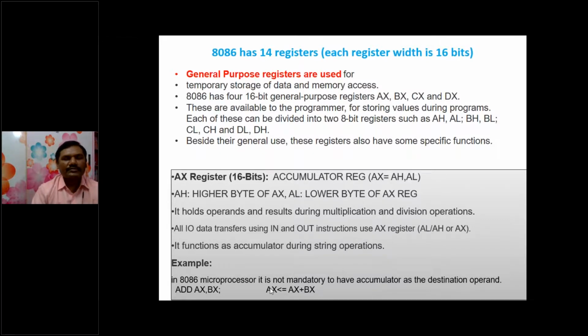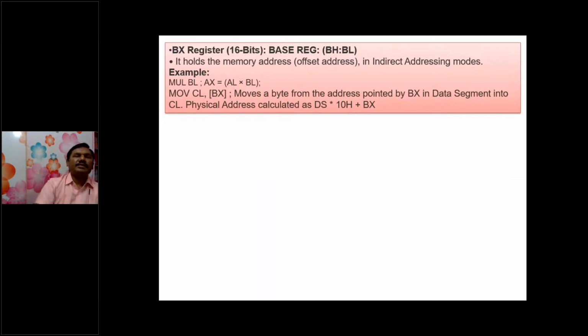The BX register is called the base register. Why it is called the base register: addresses are of two types, offset address and segment address. The offset address can be represented by the base register also.